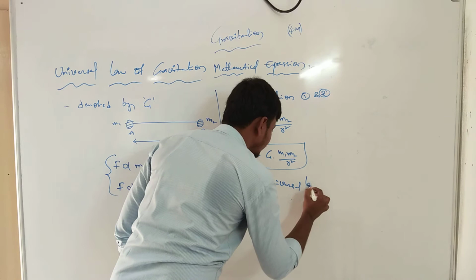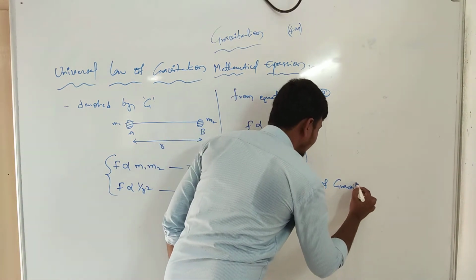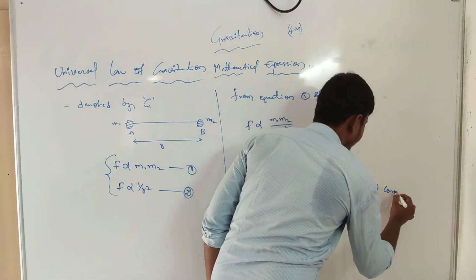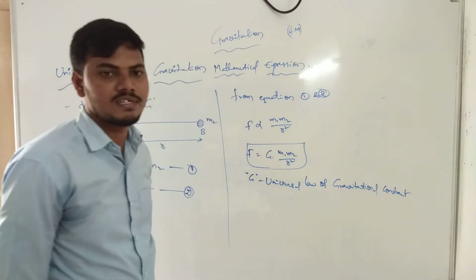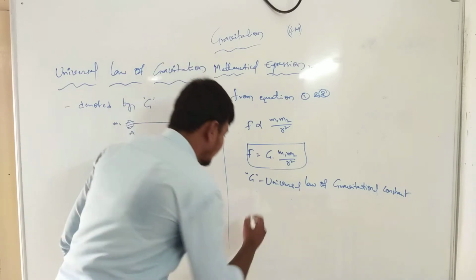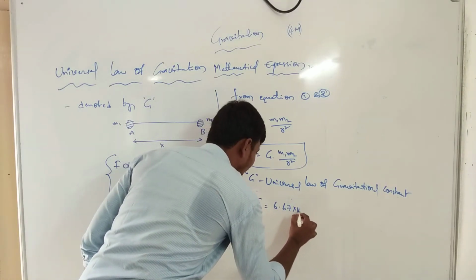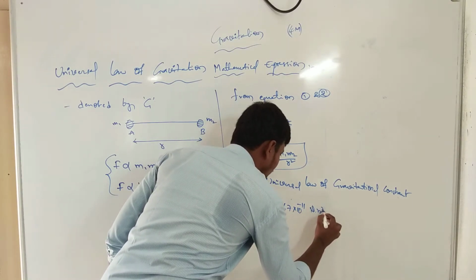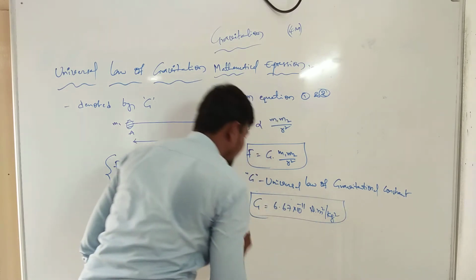Universal law of gravitational constant. Clearly? Now what is the fundamental value of capital G? Now what is the constant value of capital G? Capital G is equal to 6.67 into 10 to the power of minus 11 Newton meter square per kg square. This is the constant number.